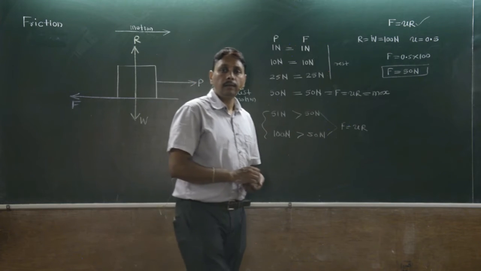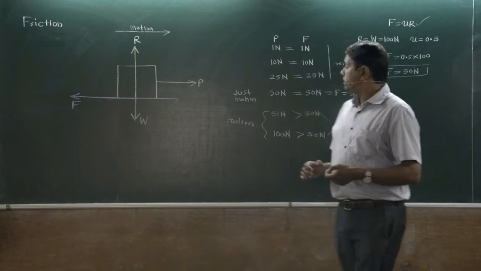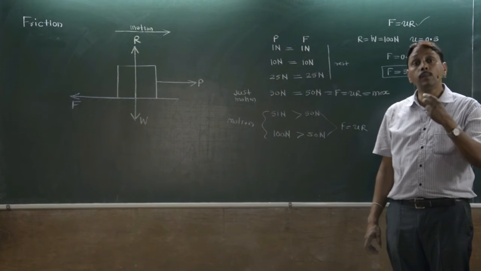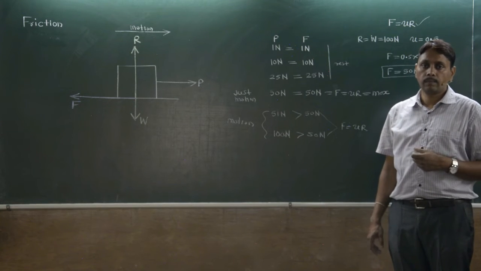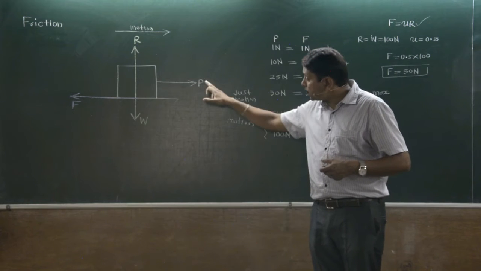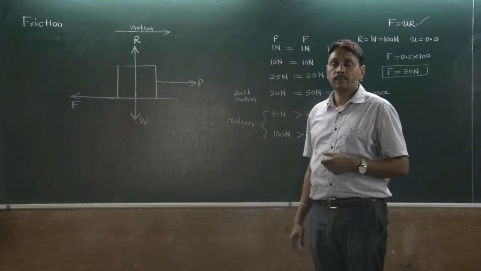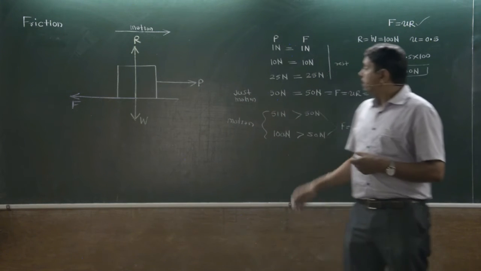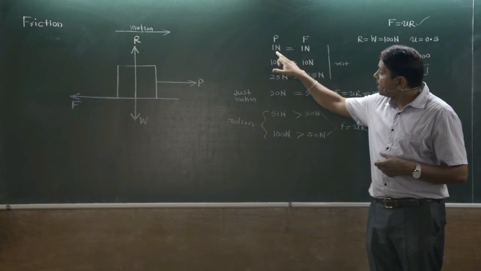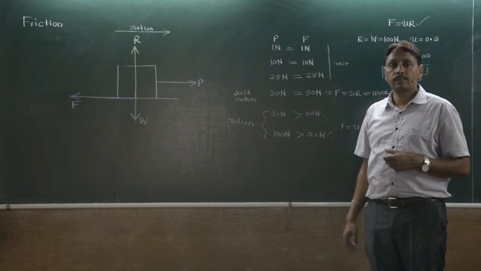Get it? Okay. So this is in short the theory of friction. Let's discuss one more time. To move this body towards right, force P is applied. But the observation is that the body is not moving. Why? Applied force is balanced by friction force.